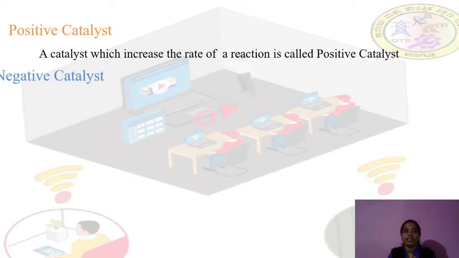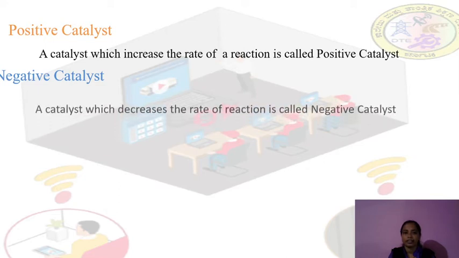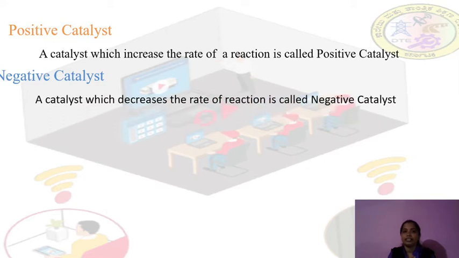Now negative catalyst means a catalyst which decreases the rate of reaction. The catalyst which decreases the rate of reaction is called a negative catalyst. It is easy to remember: positive means increasing, negative means decreasing. So the catalyst which increases the rate of reaction is called a positive catalyst, and the catalyst which decreases the rate of reaction is called a negative catalyst.